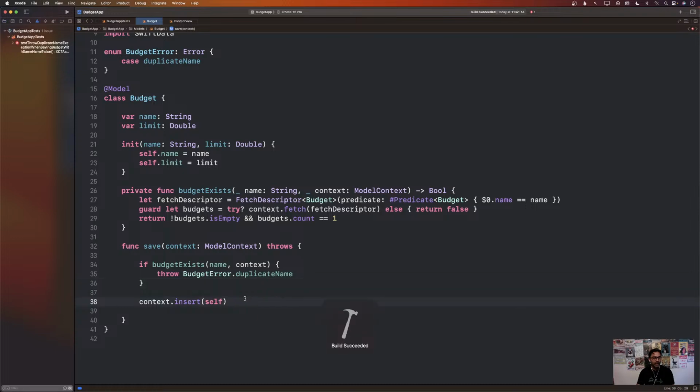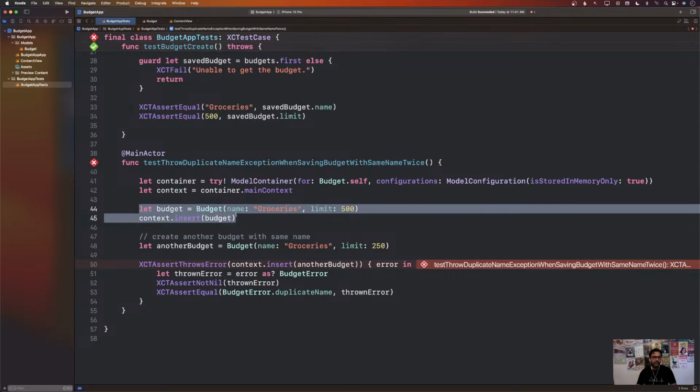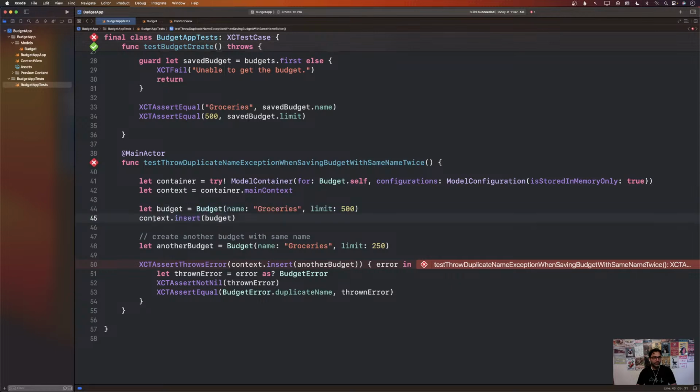So this means that now whenever you want to insert a new budget or save a new budget, you will have to use the save function. So instead of using context.insert, you will end up using the save function. Over here, you can also use the insert function if you want to, right? So you'll have to be a little bit careful over here that sometimes you can also use a context, but I can go ahead and say over here budget.save and pass in the context.